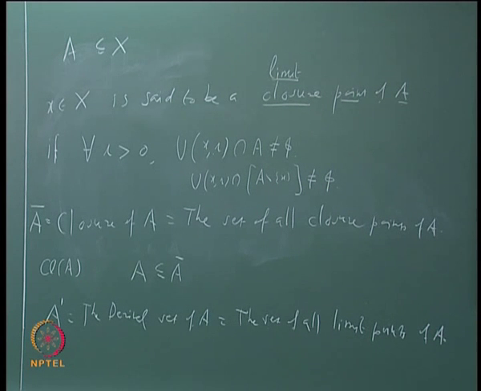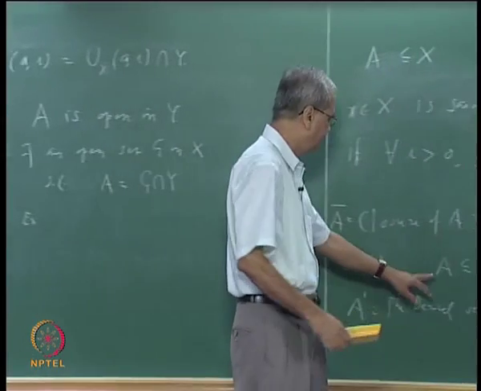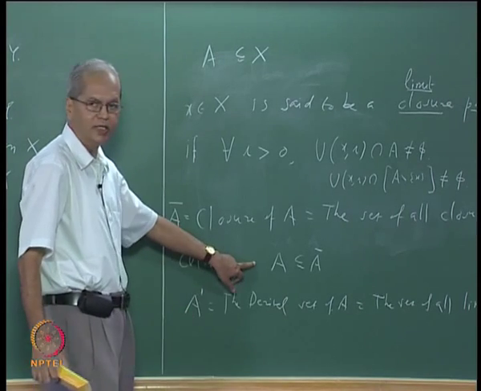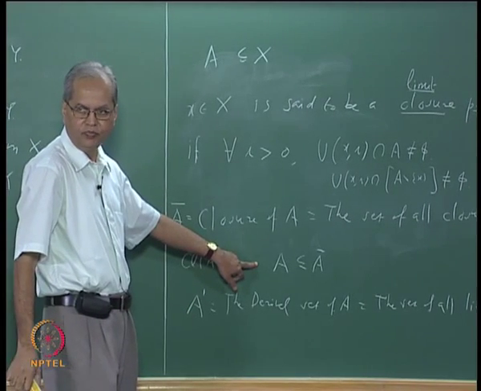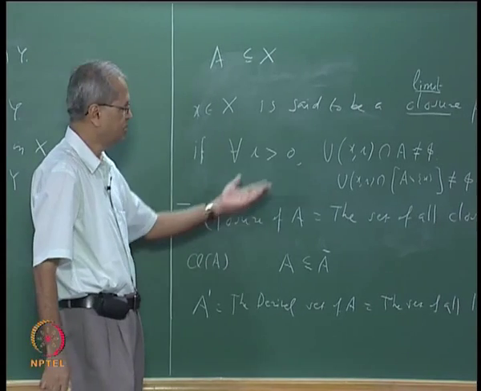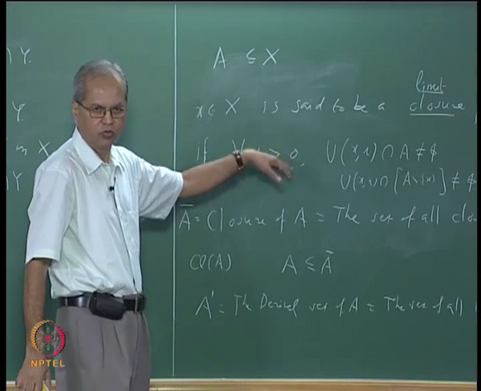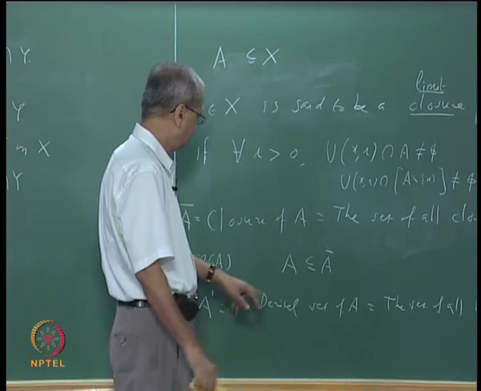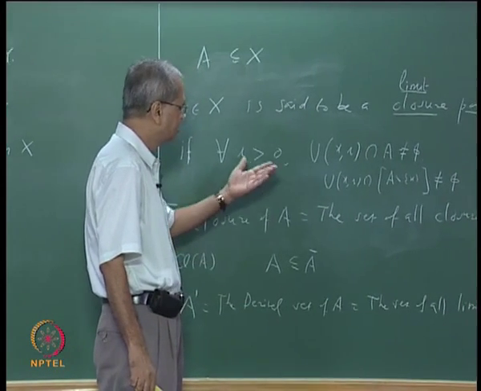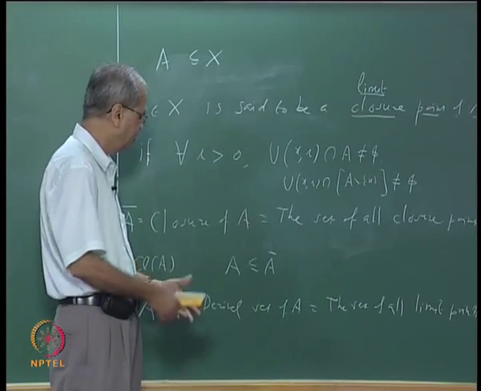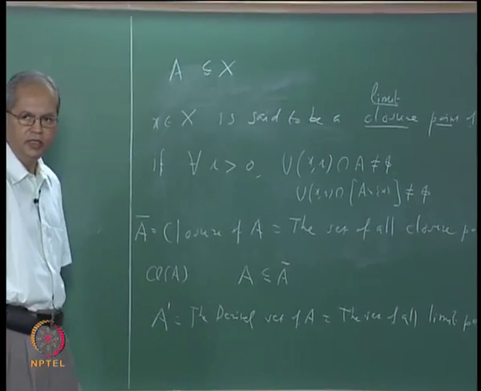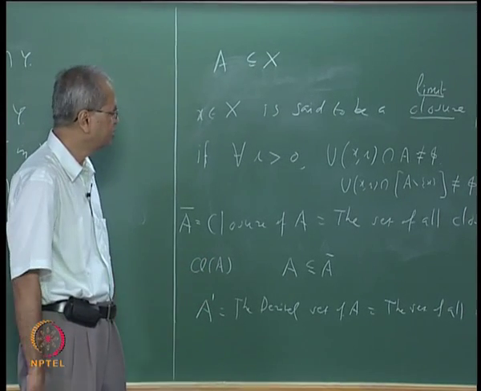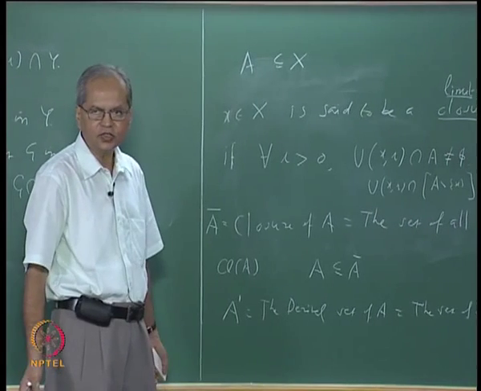And from whatever we have discussed just now, we already know that A is contained in A closure. Okay. What about this? Can we also say that this A prime is also contained in A closure? Right. Just now, because every limit point is obviously a closure point. Only the converse may not be true, right? And suppose a point is not a limit point, but it is still in the closure, then it must be a point of A, right? Because we have seen that if a point is a closure point, and if it is not in A, then it has to be a limit point.